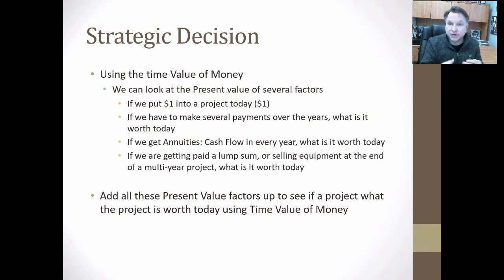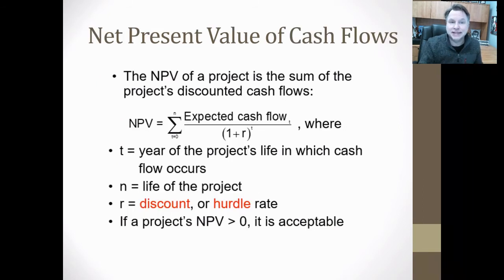So add all these present value factors to see if a project is worth doing. And that's called the net present value of cash flows. So it's taking all those particular activities, figuring out what the net value is today, and really the highest one wins and should be the project that we take on. So it's the sum of all these discounted cash flows, and we've got the calculation here, but the thing I want to note is that discount and hurdle rate. What is that? Well, that's the situation in which I say, if I just put it in a bank, I might get 1%. So I want something that gives me more than 1%.